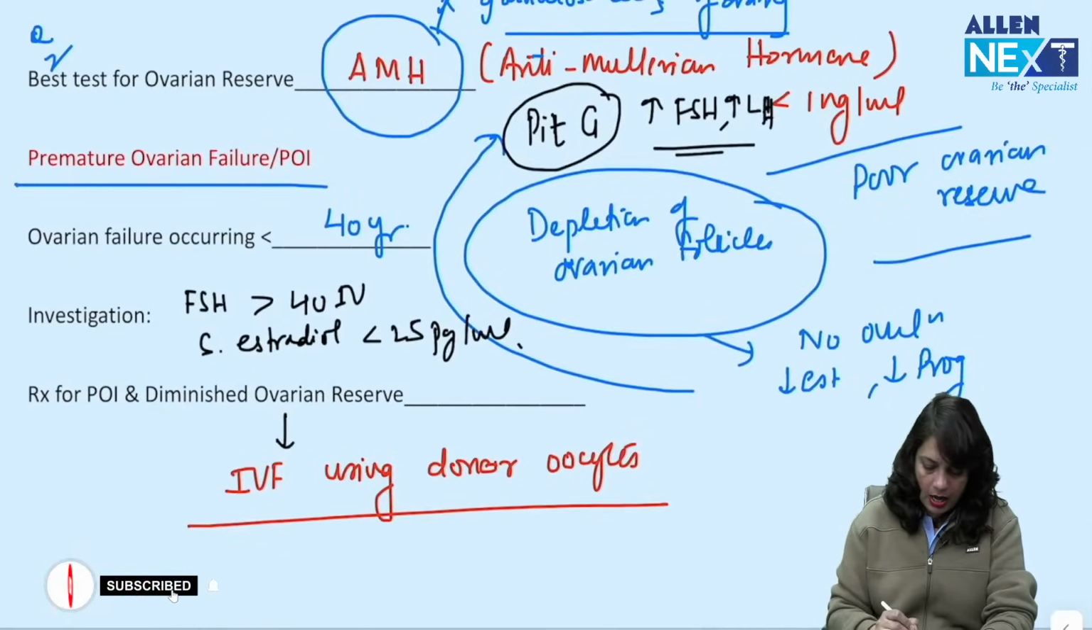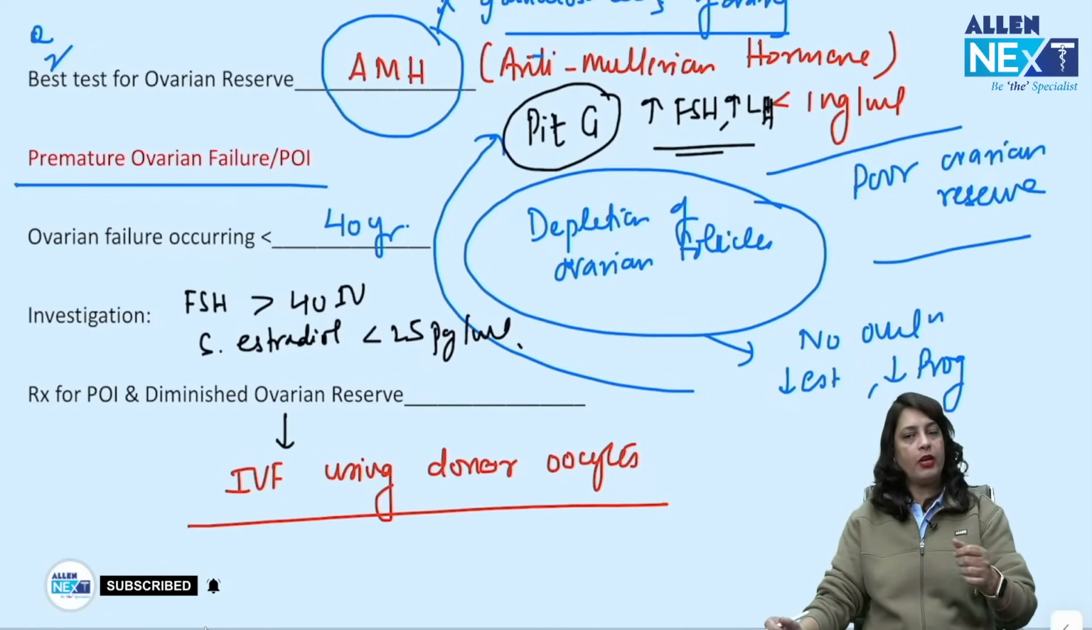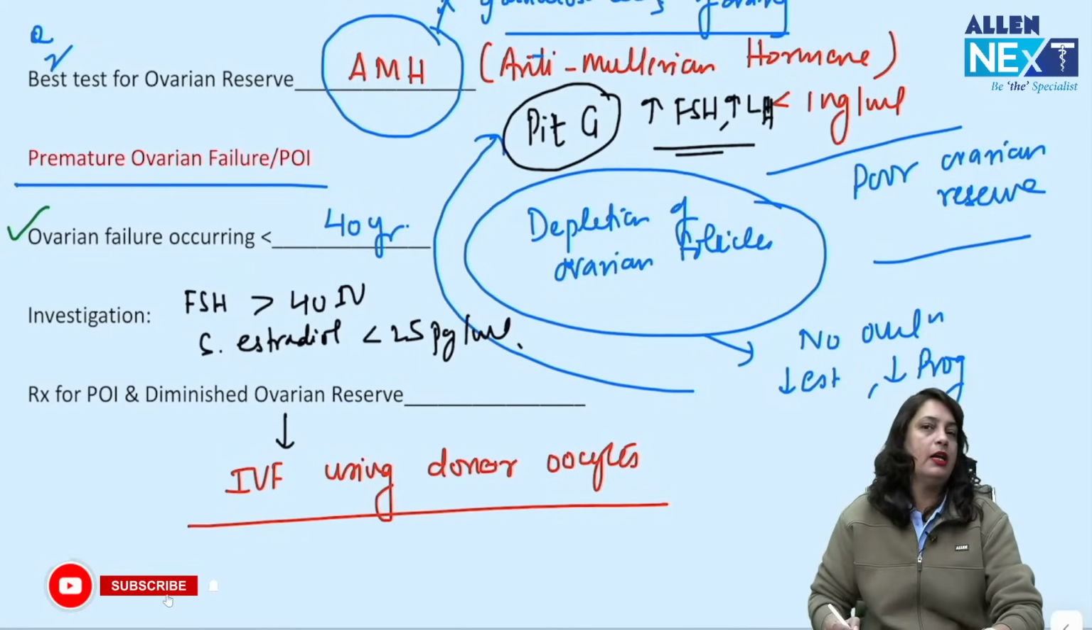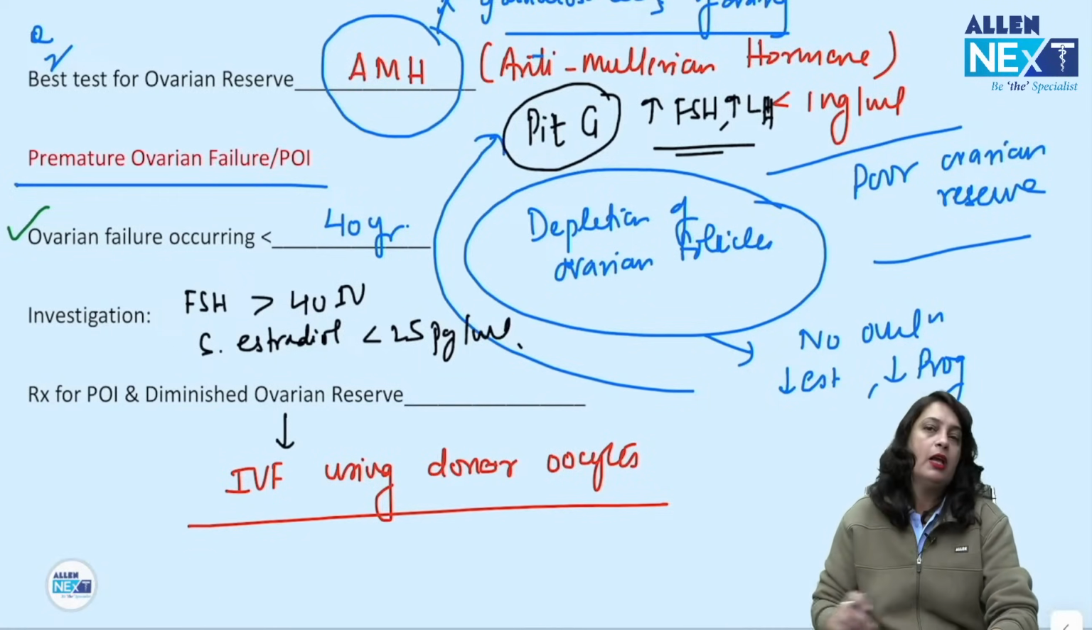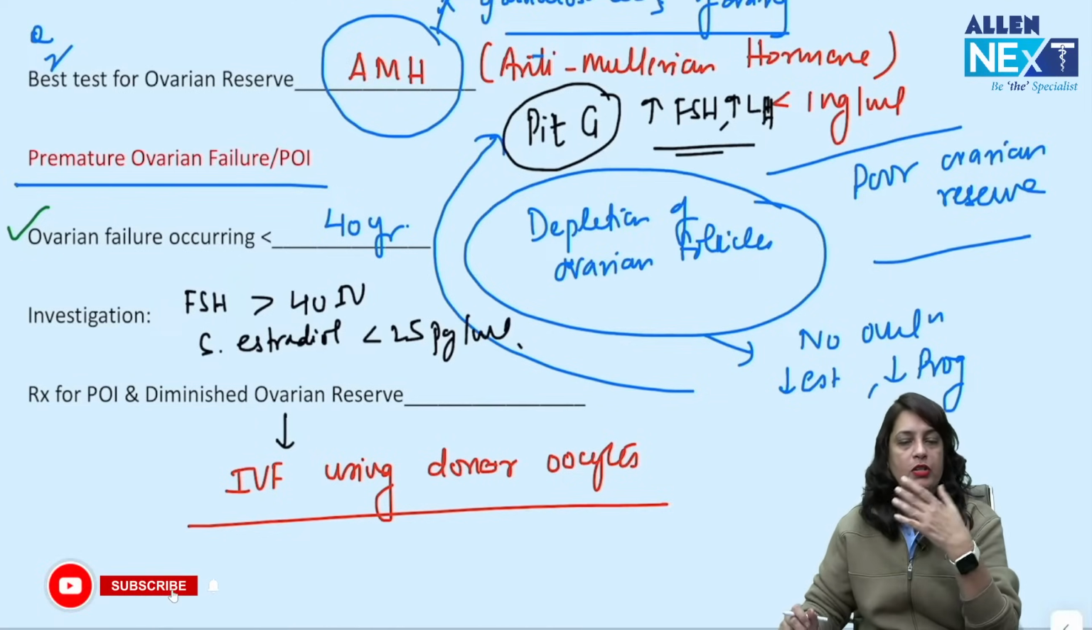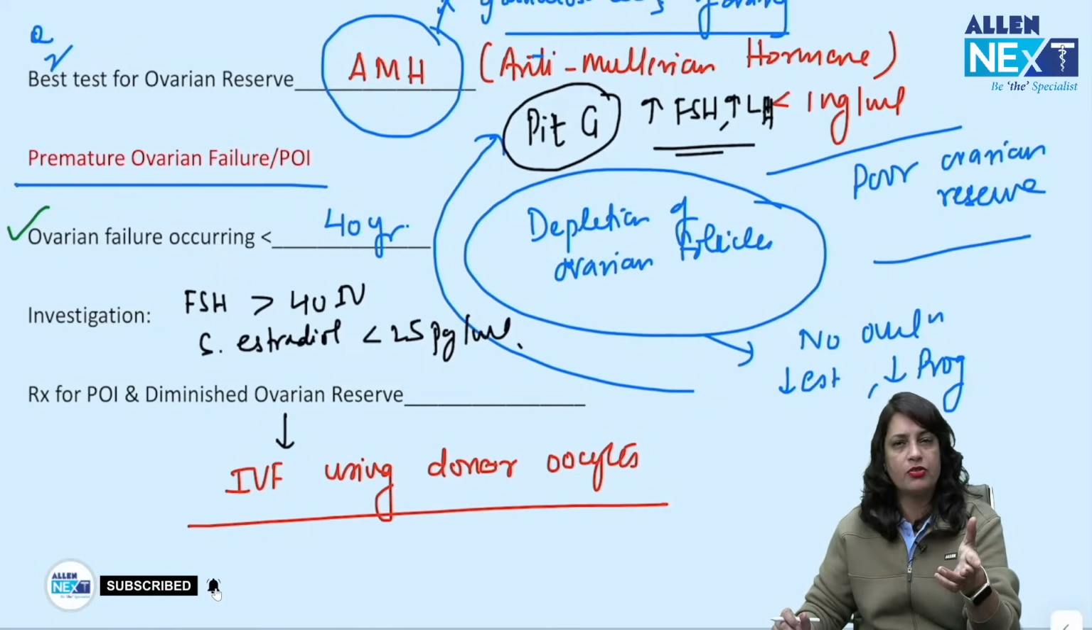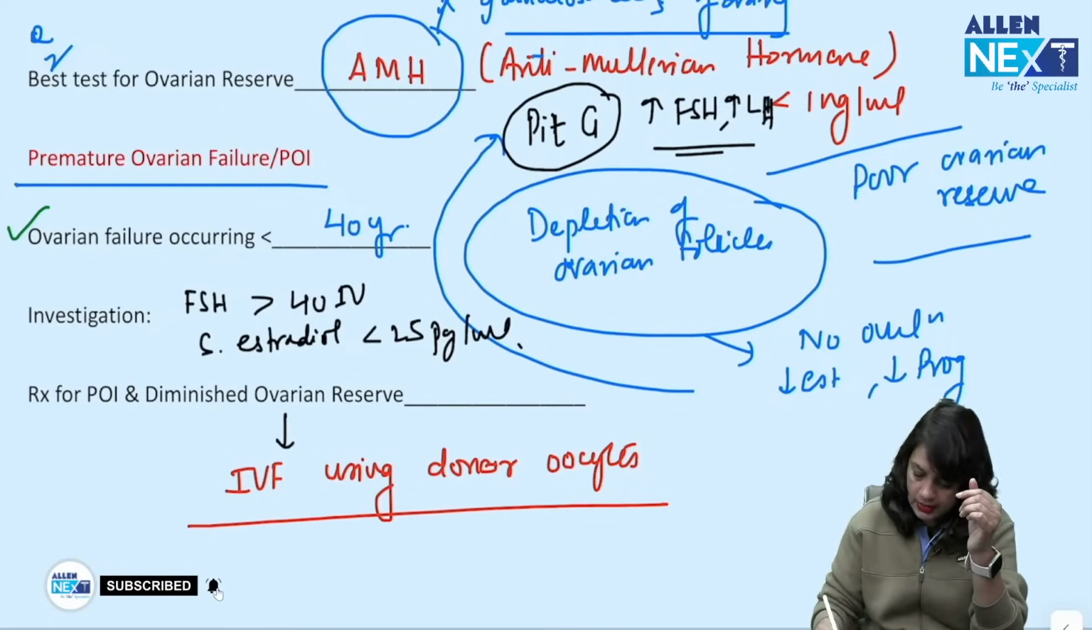So, if you are asked what is premature ovarian failure, you should be knowing that ovarian failure occurring in the age of less than 40-year female. Investigation is FSH more than 40 international units or serum estradiol down to less than 25 picogram. Treatment for premature ovarian failure or diminished ovarian reserve is IVF using donor oocytes.